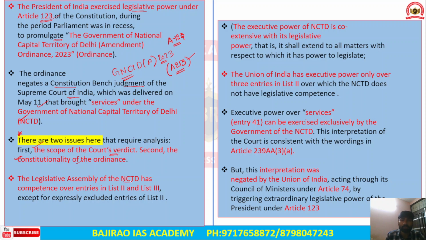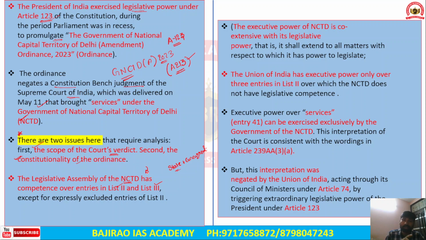The Legislative Assembly of the National Capital Territory of Delhi has competence over List 2 and List 3. So the Government of National Capital Territory of Delhi has competence over the State List plus the Concurrent List, and it can pass legislation in both these lists. However, Parliament also has unlimited control over subjects in Delhi.